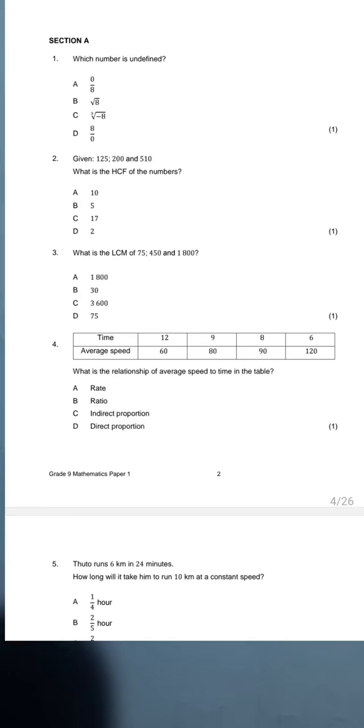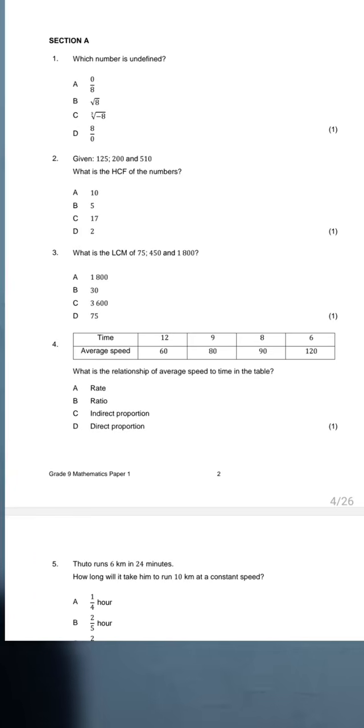If you look at time, 12, 9, 8, 6, what's happening to our values there? That quantity of time is decreasing. Look at average speed, 60, 80, 90, 120. What's happening there? That quantity is increasing. So as William says, while one quantity, which is time, decreases, average speed is increasing. So in our table, the relationship represented there is one of indirect proportion, because